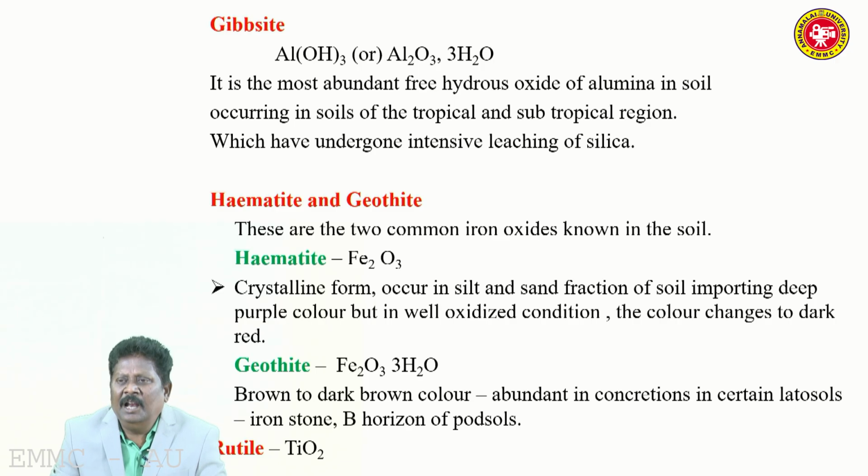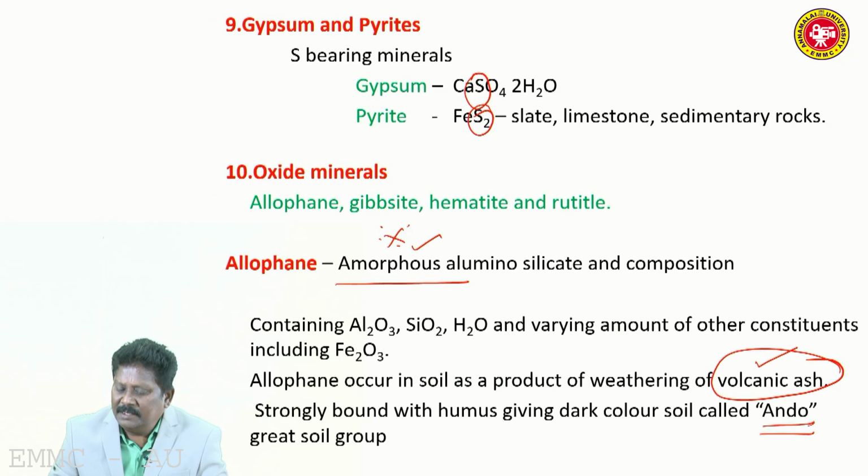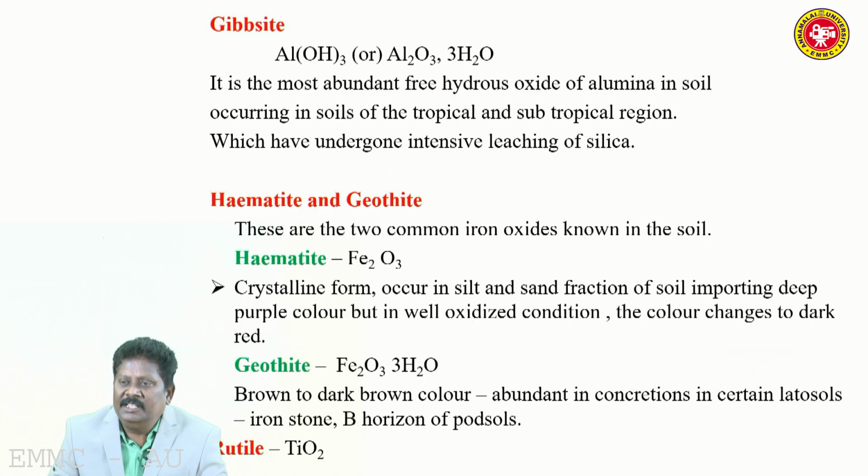Gibbsite is aluminum oxide, Al2O3, or Al(OH)3. The previous one was iron oxide, allophane. Gibbsite is the most abundant free hydroxide of alumina in the soil, occurring in tropical and subtropical regions which have undergone intensive leaching of silica.